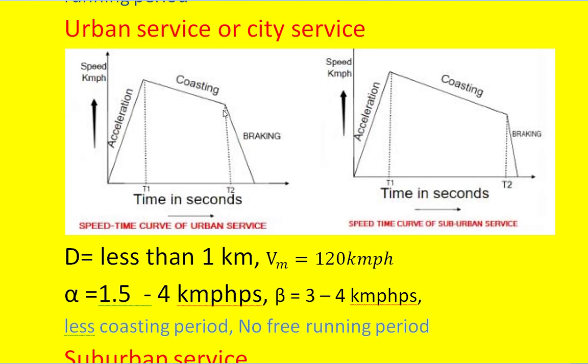The time for the acceleration period is between this and this, that is 0 to T1. Similarly, the coasting period is between T1 and T2. That is, T2 minus T1 is called the coasting period. Whereas the time period from here to here is called the braking period.